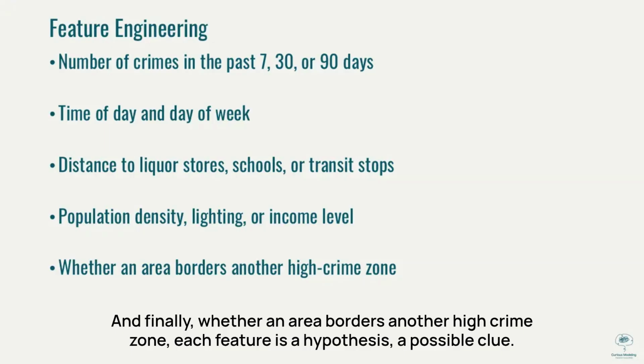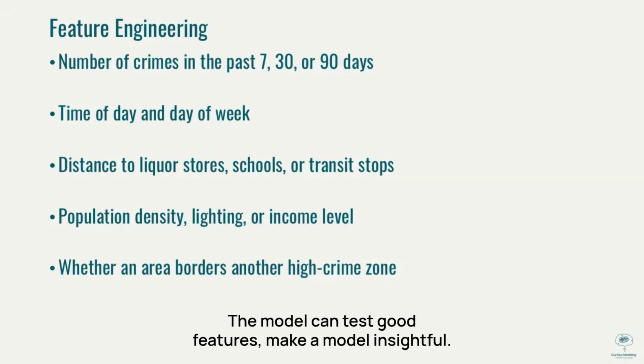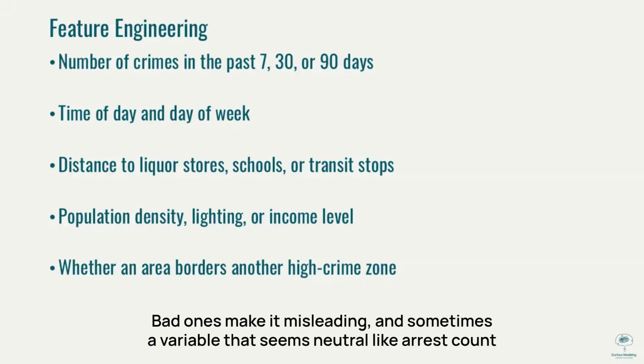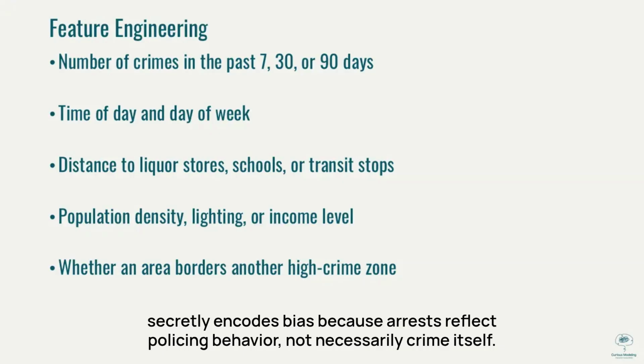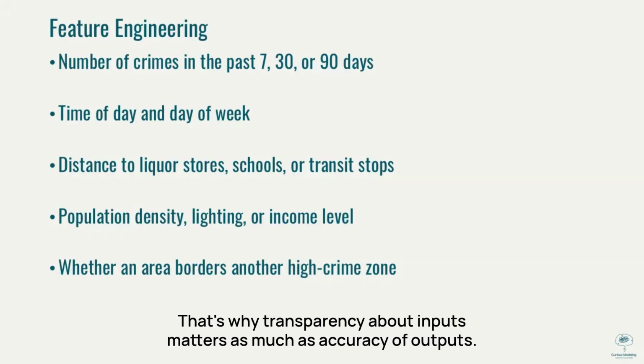Each feature is a hypothesis, a possible clue the model can test. Good features make a model insightful. Bad ones make it misleading. And sometimes a variable that seems neutral, like arrest count, secretly encodes bias because arrests reflect policing behavior, not necessarily crime itself. That's why transparency about inputs matters as much as accuracy of outputs.